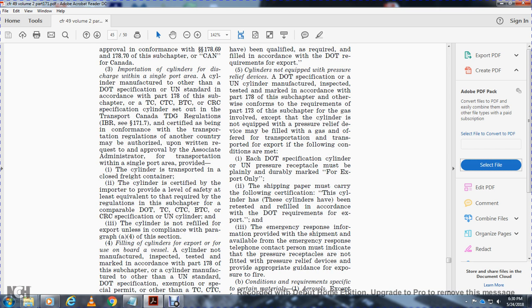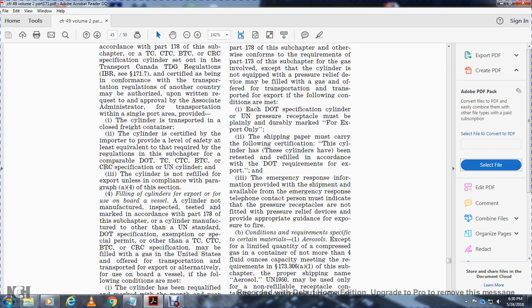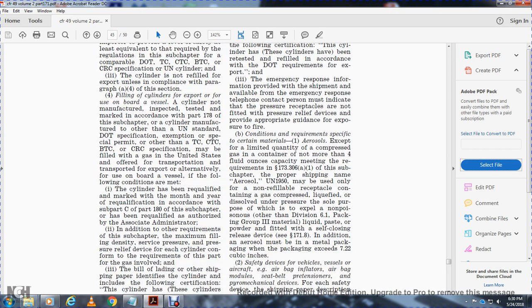The emergency response telephone contact must indicate that the pressure receptacles are not fitted with the pressure relief device and provide the appropriate guidance for the exposure to fire.